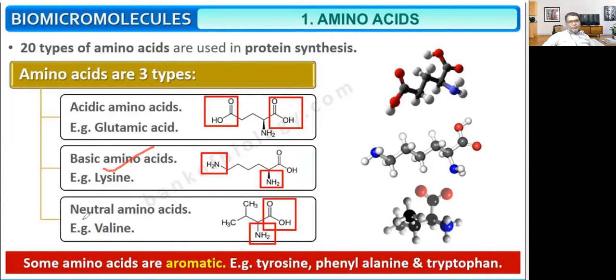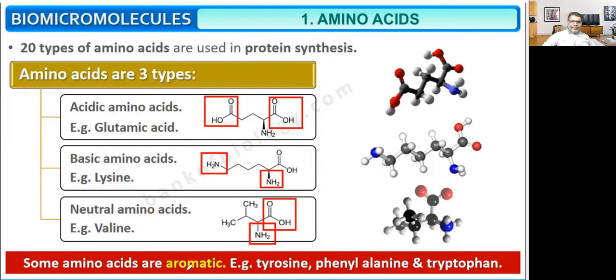So it is a basic amino acid. Then neutral amino acid: 2 and 2. Here the number of carboxylic groups as well as amino groups is the same. So that is a neutral amino acid.